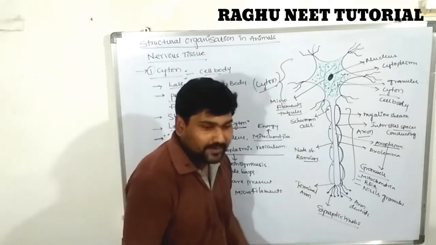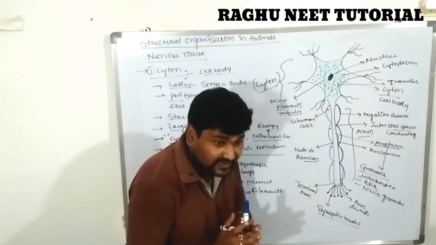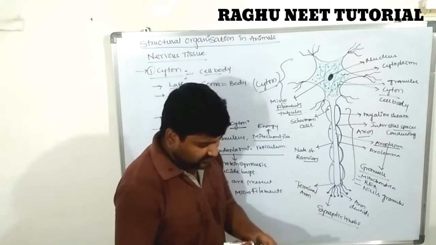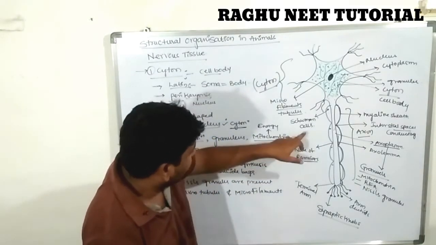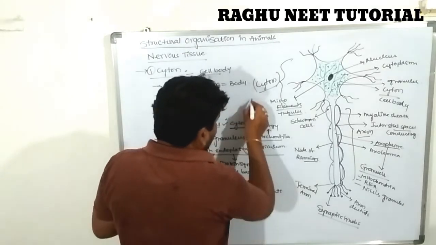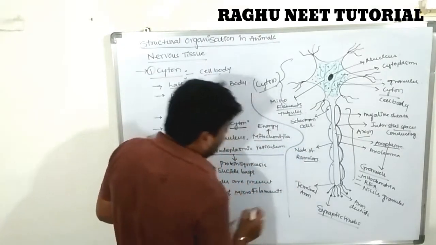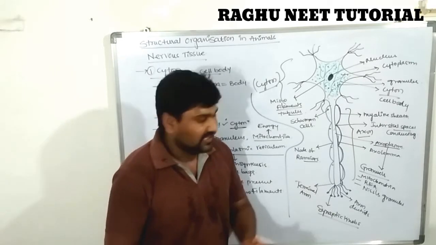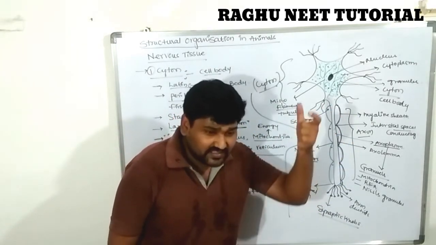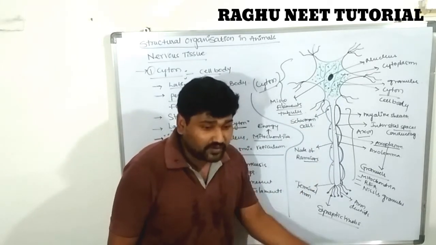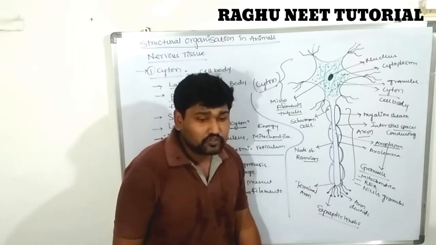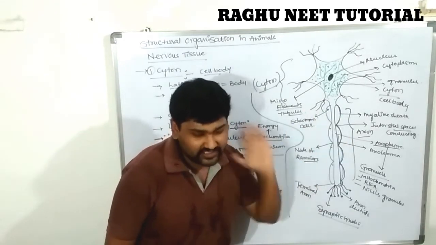So these synaptic knobs are essential for transporting information from one neuron to another neuron. Let's discuss the axon once again. What is the axon? The axon is an extension from the cyton region. It is a long process extending from the cyton region, and the complete axon is covered by an outermost covering known as the myelin sheath.